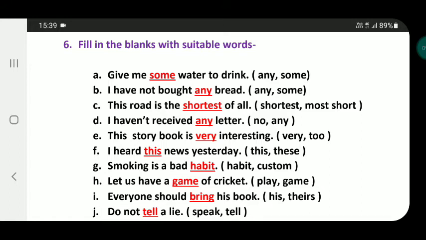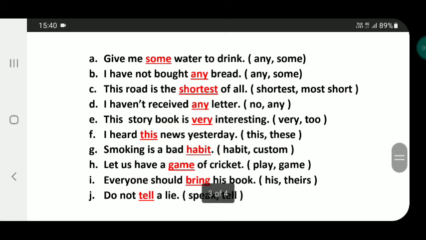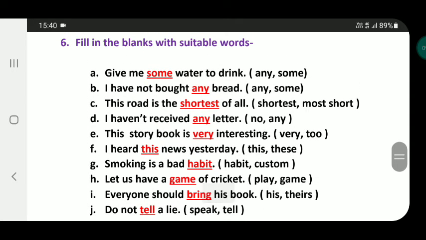F. I heard dash news yesterday. Words are this and these. I heard this news yesterday. This is the right answer because news is singular and so this is used here. G. Smoking is a bad dash. Words are habit, custom. Right answer is habit. Smoking is a bad habit. H. Let us have a dash of cricket. Play, game. Right answer is game. Let us have a game of cricket.